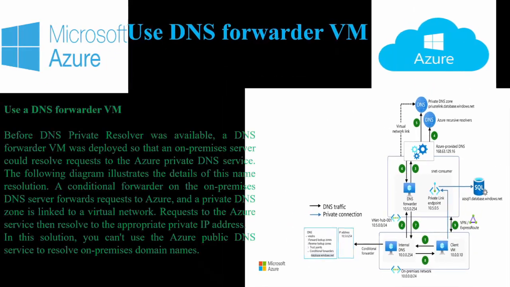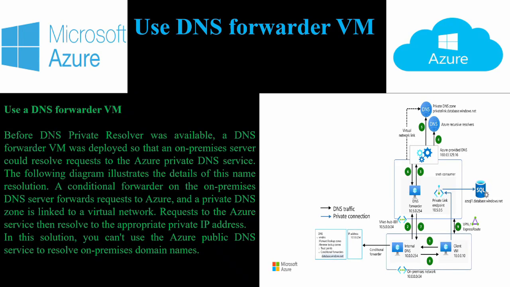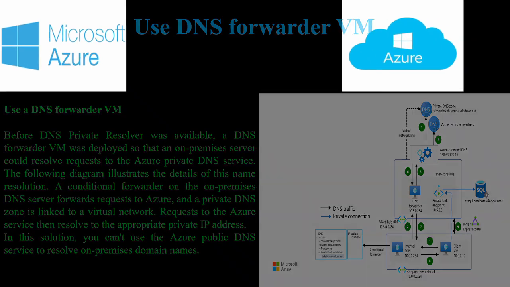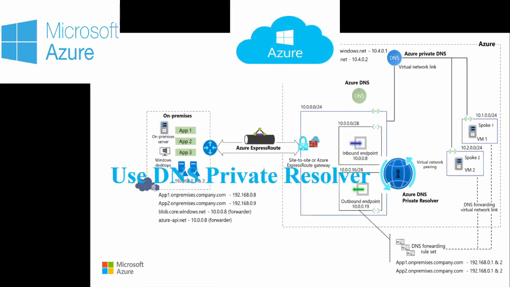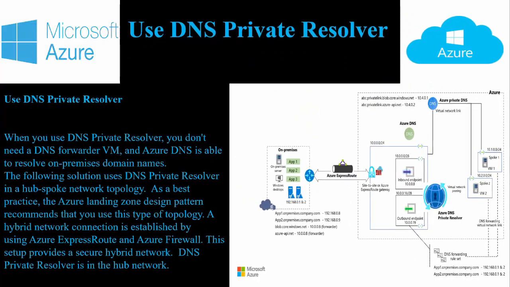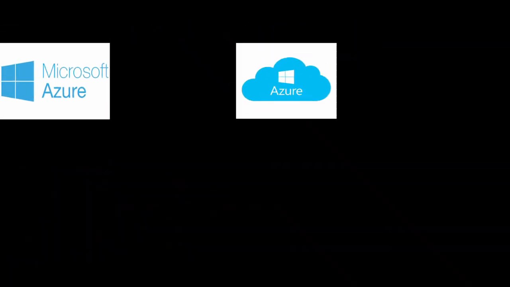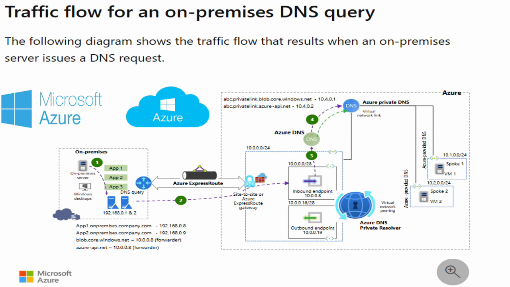Azure DNS provides reliable DNS hosting and resolution. It includes Azure Public DNS for public domains, Azure Private DNS for private networks, and Azure DNS Private Resolver for hybrid scenarios, enabling seamless name resolution between cloud and on-premises. For high availability and scalability, Azure offers Azure Load Balancer, Layer 4, and Application Gateway, Layer 7.